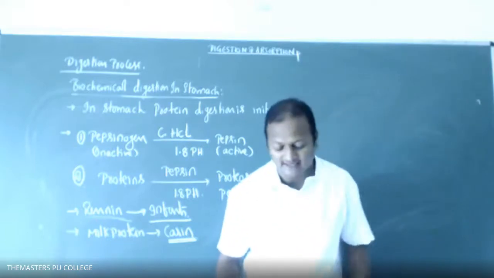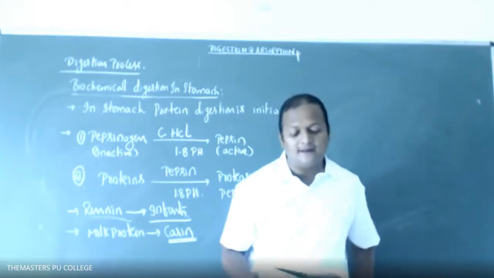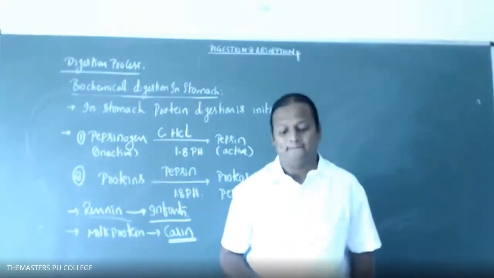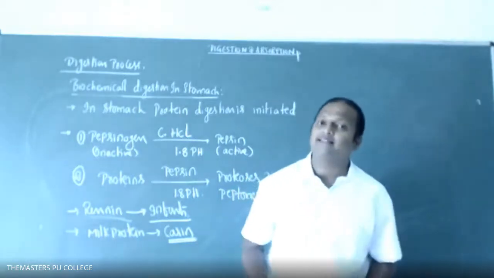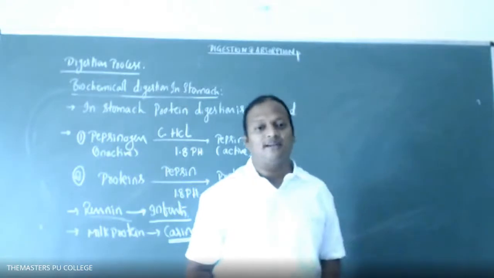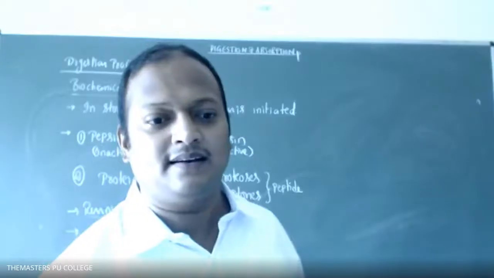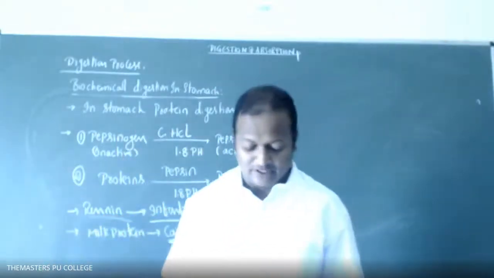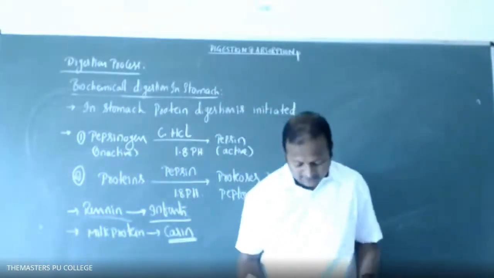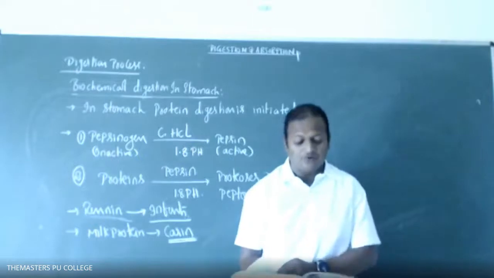Good. Okay, mucosa has different types of gastric glands. What is mesothelium, students? Epithelium of visceral organs. The epithelial layer of visceral organs, that is mesothelium. Okay, right. Next one: 3, 4, 2, 1, correct.